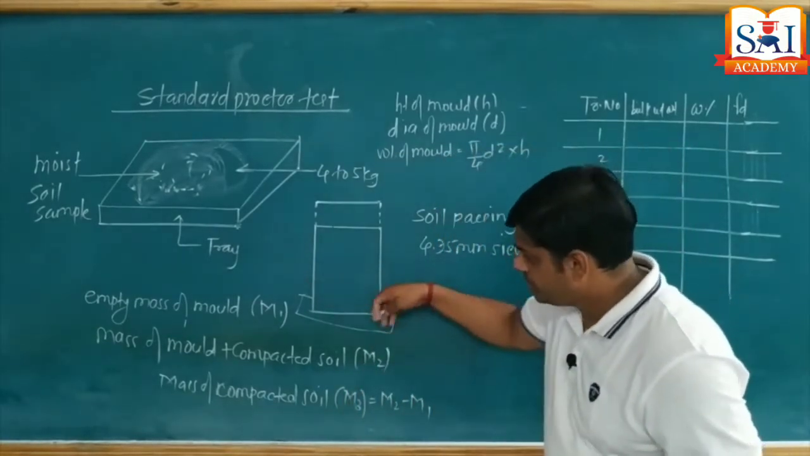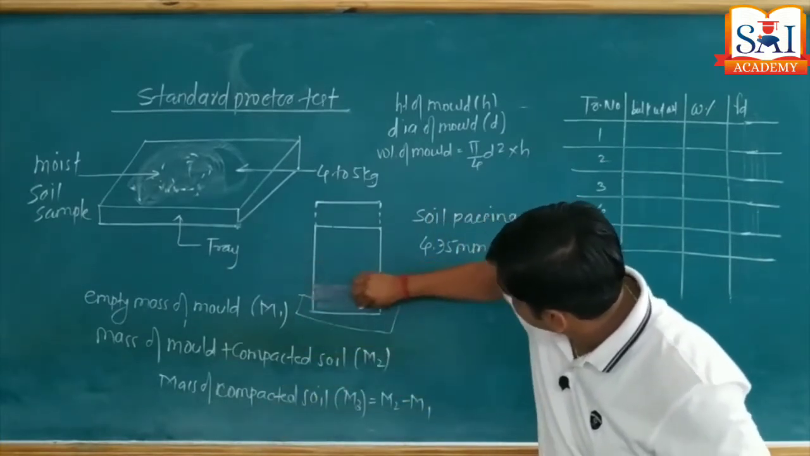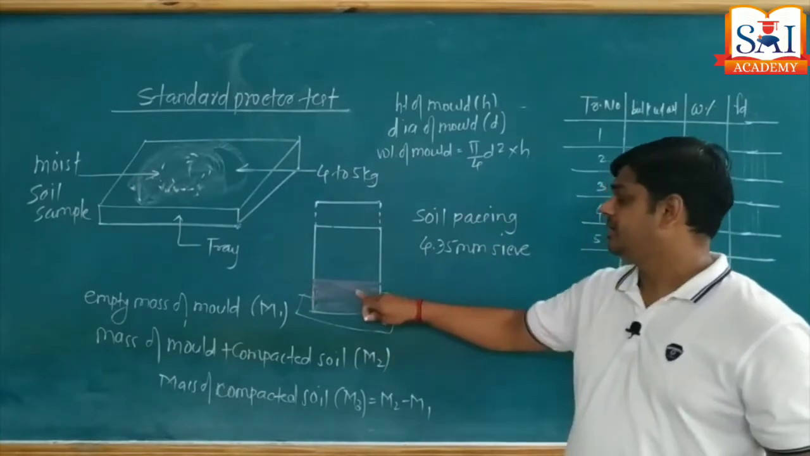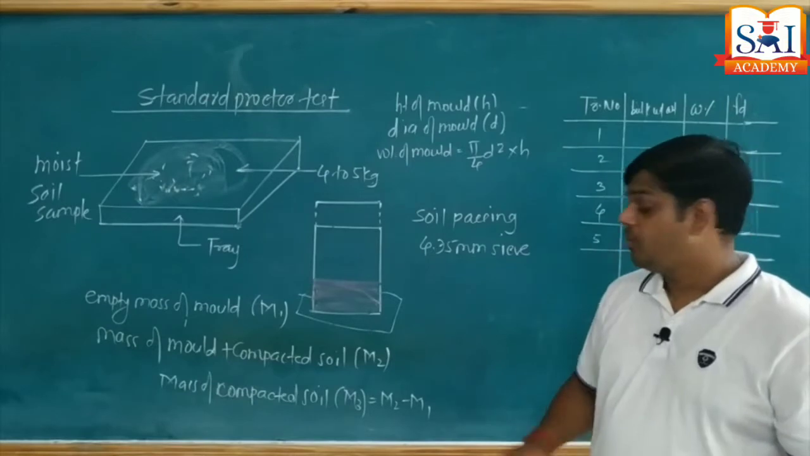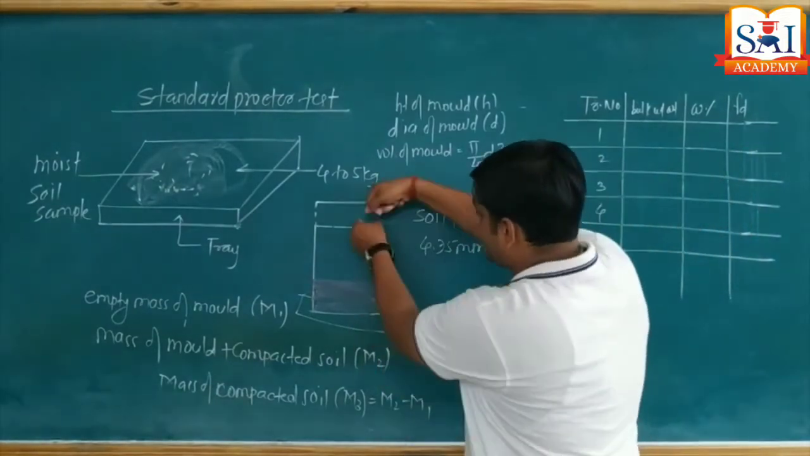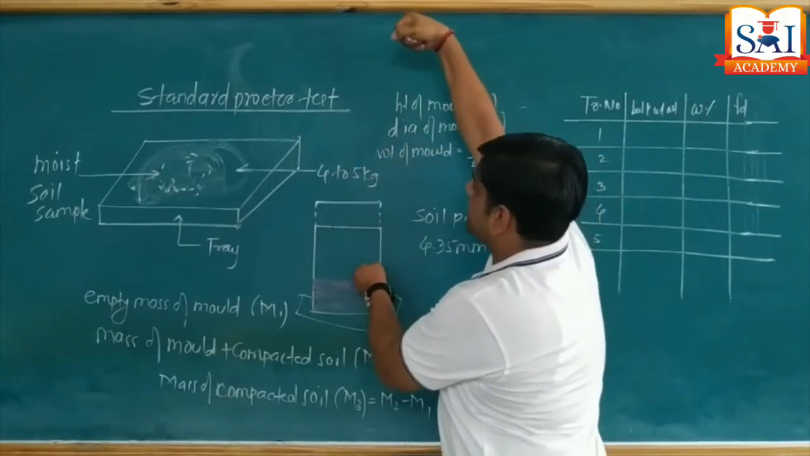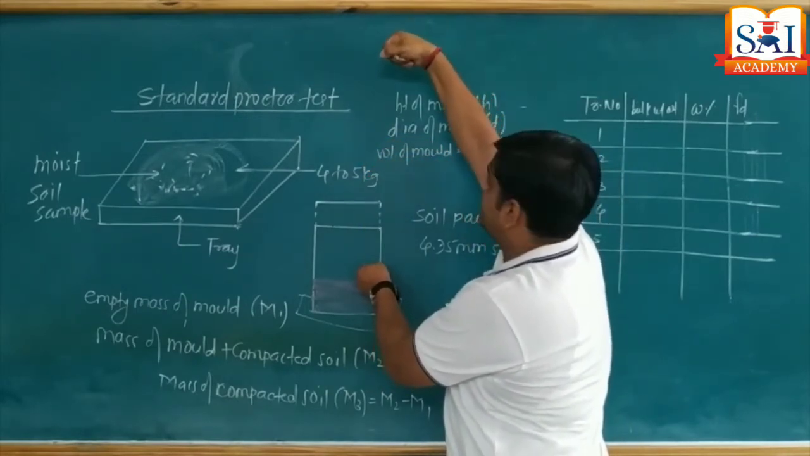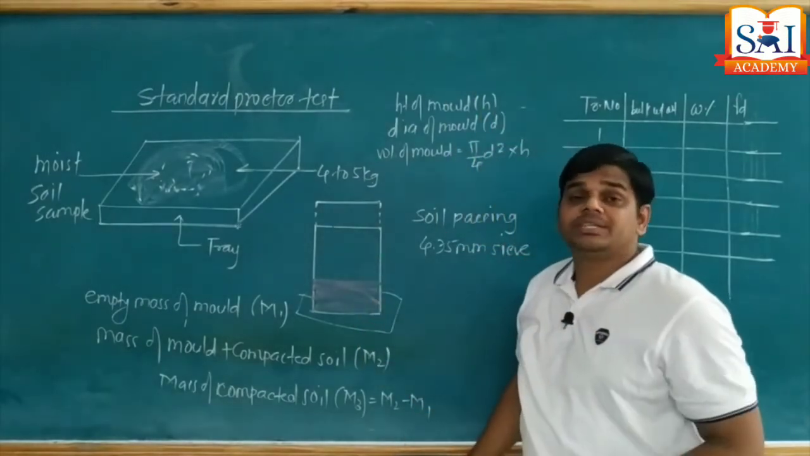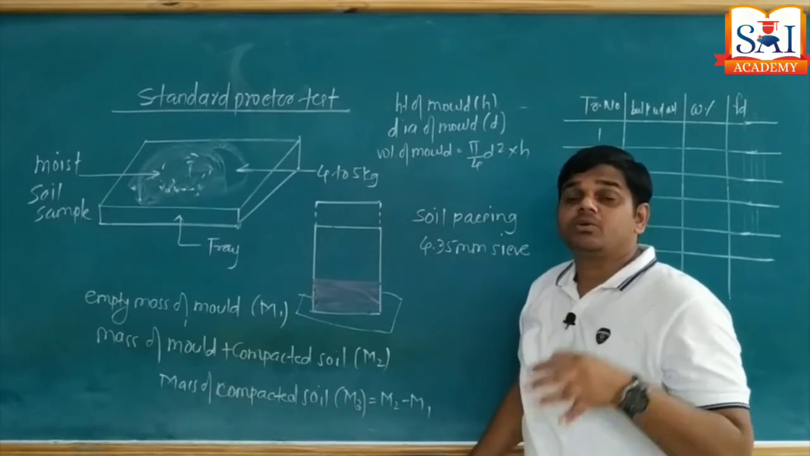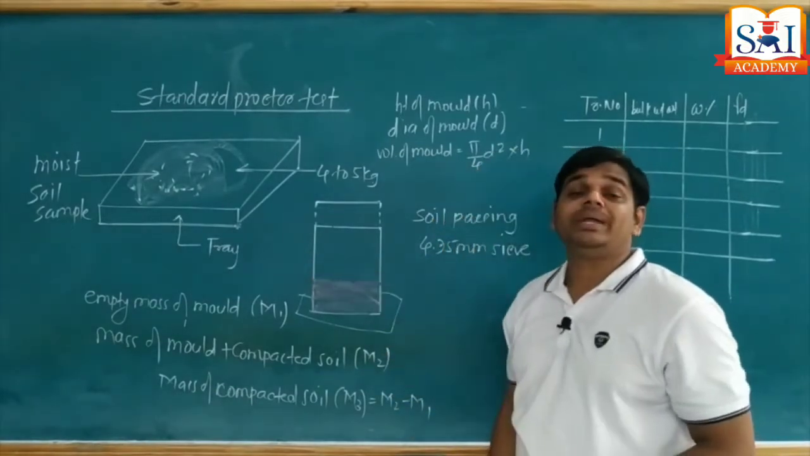This mold we are going to fill with soil sample, say the first layer. After placing the soil sample in the mold as a first layer, we are going to compact the soil by using the rammer. The rammer is held inside the mold and raised. When it is raised, its height is 31 centimeter and then it is released by gravity. When the weight falls, its mass is 2.6 kg, and that creates the compaction energy. This layer we have to compact with 25 blows.